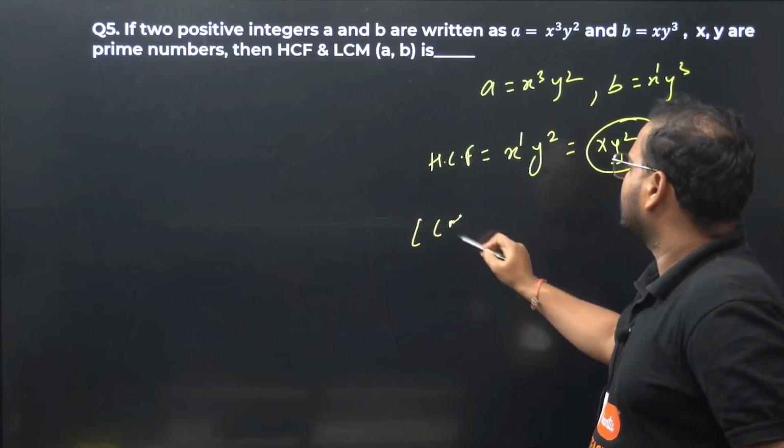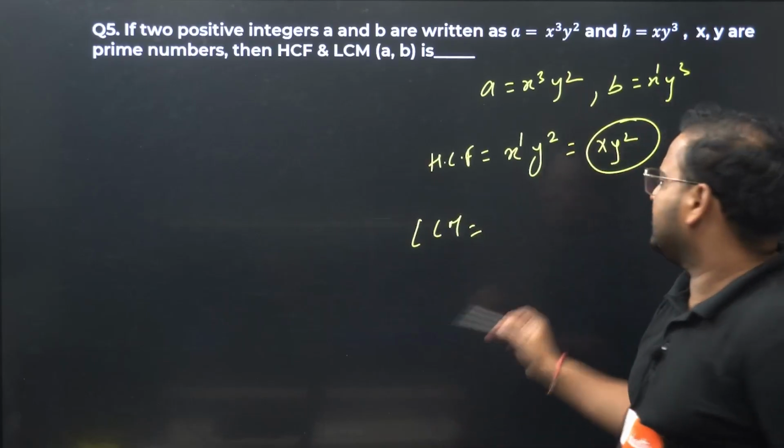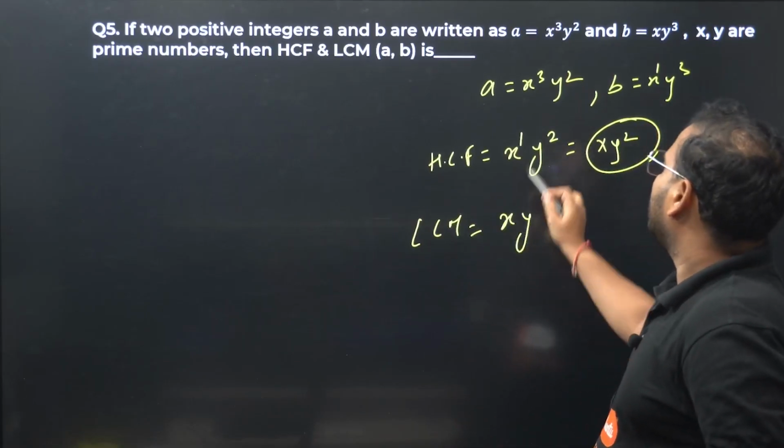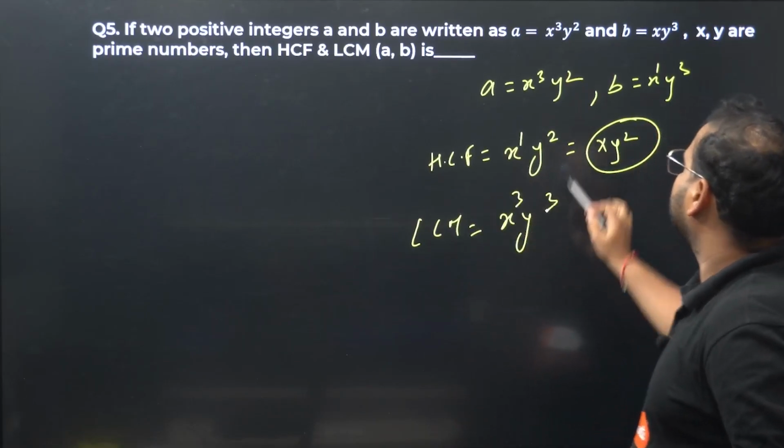LCM. For LCM we know all the factors, x and y, with highest power, so 3 and 3. Here 3, here 3.